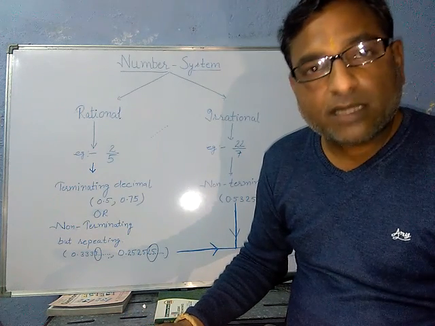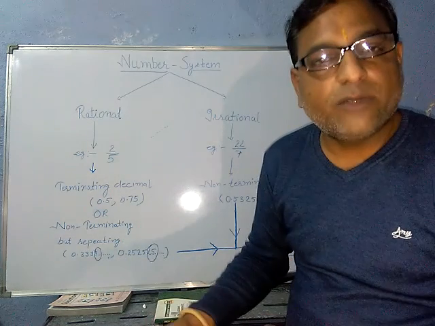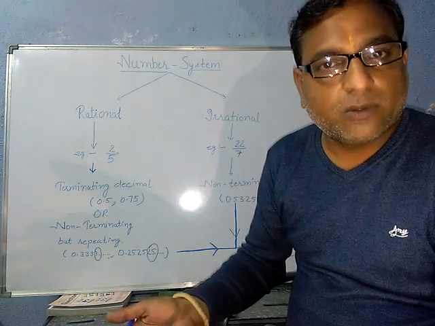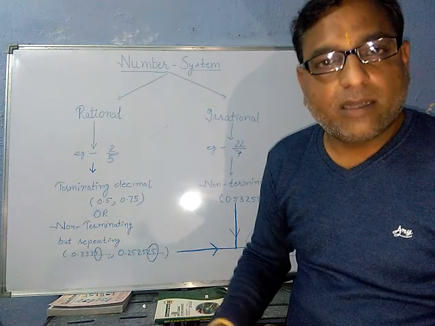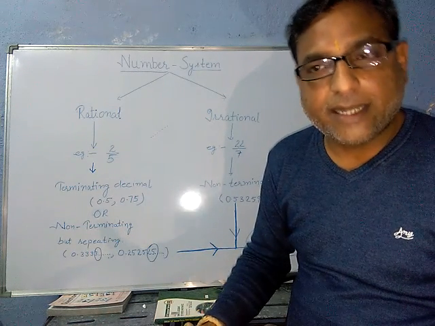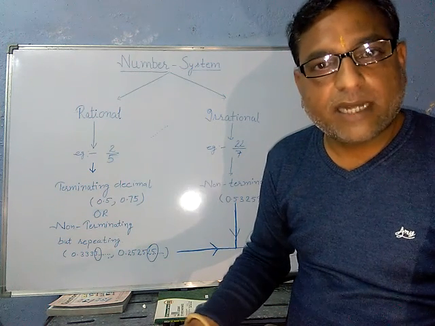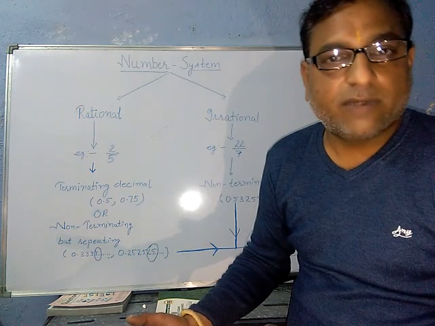And what are the silly mistakes? Silly mistakes are like they don't know how to divide, they don't know how to multiply. In addition also, they commit mistakes. So it is my humble request to all the parents that they give many more questions on multiplication, subtraction, addition, opening the brackets, up to 6th or 7th standard.